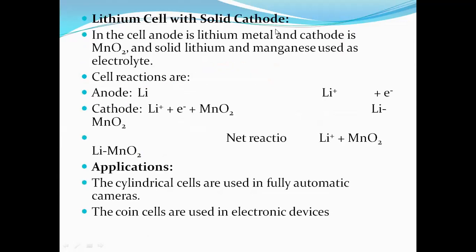Now for the chemical reaction, lithium gives rise to lithium plus 1 electron. See this. Loss of electrons is known as the oxidation reaction.